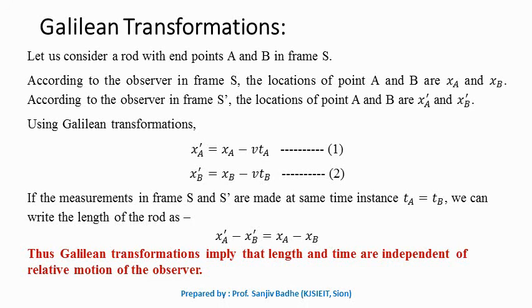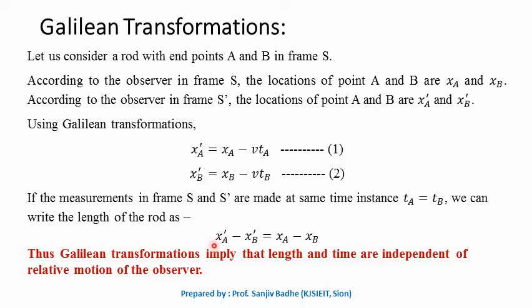What is v here? v is the relative velocity with which the frame S prime is moving with respect to frame S. Now if we are doing these measurements of location at the same time instant, then TA can be written equal to TB, and the length of the rod can be found by subtracting equation 2 from equation 1.